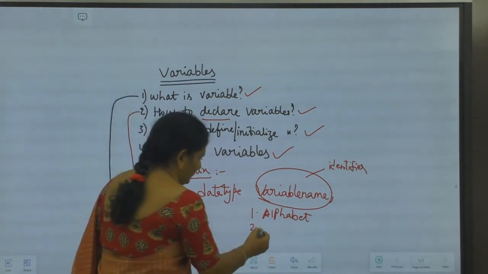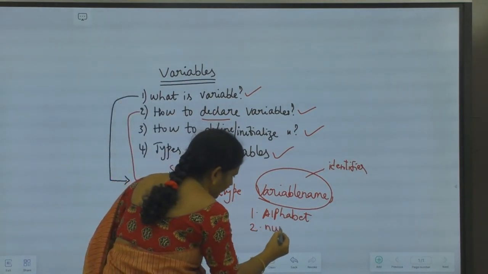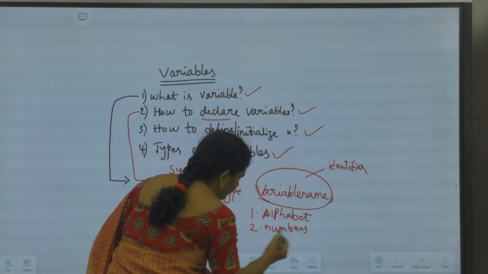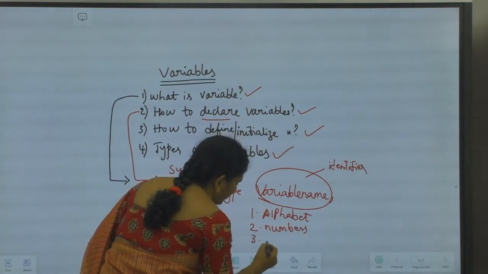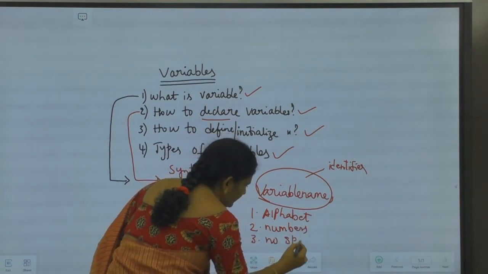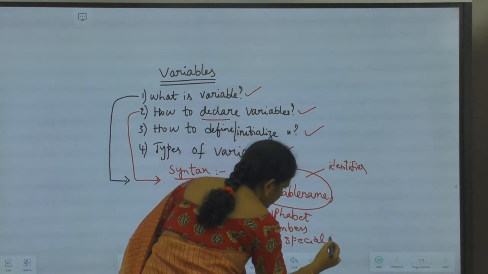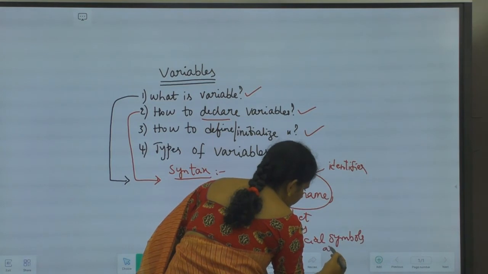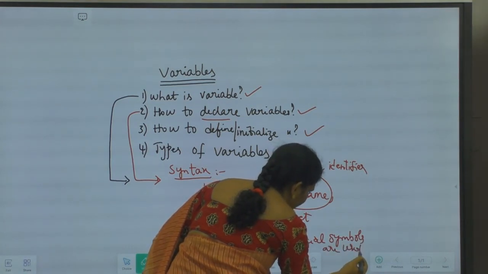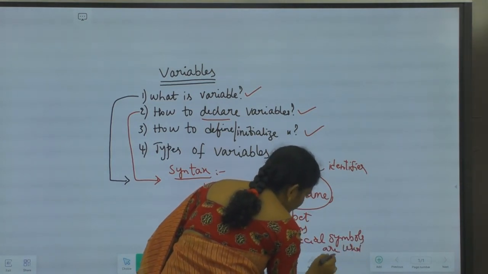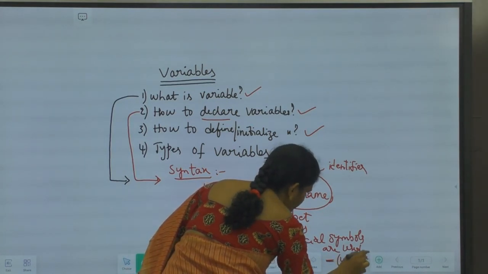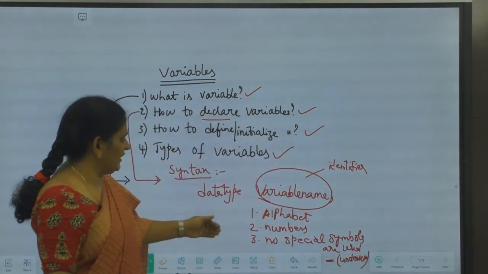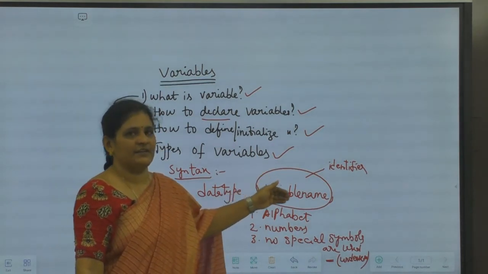And it allows numbers also in between. The third one is, no special symbols are allowed except underscore. We can use underscore. Okay. So these are the rules while writing variable names.